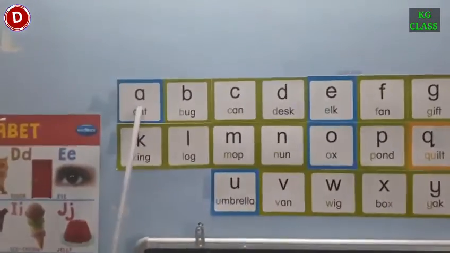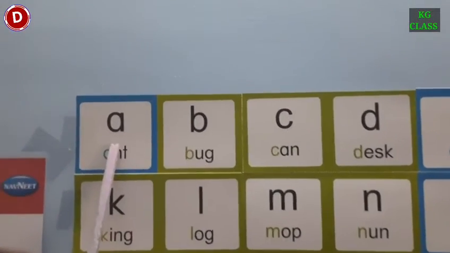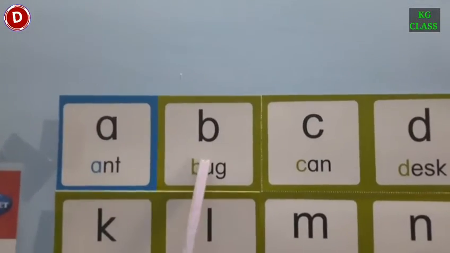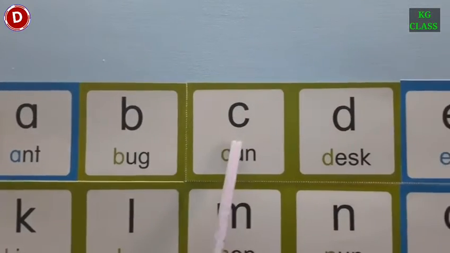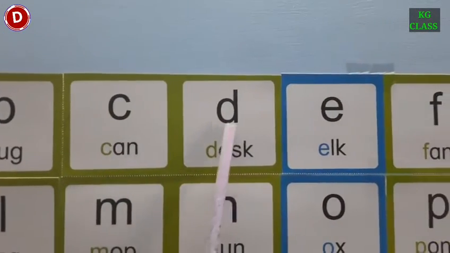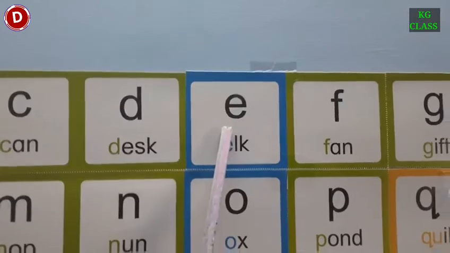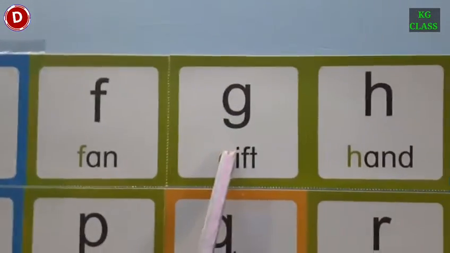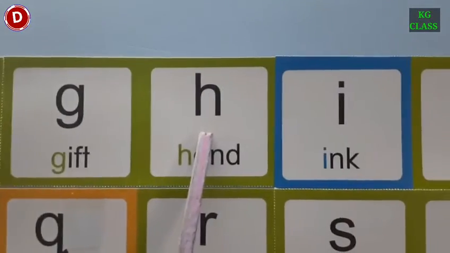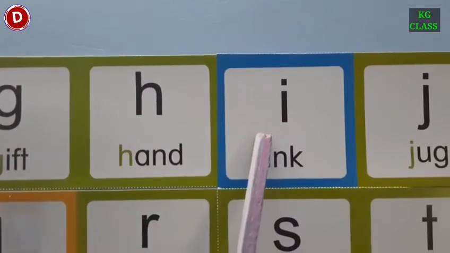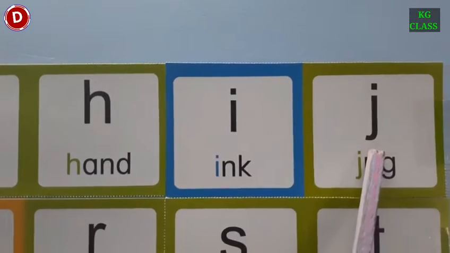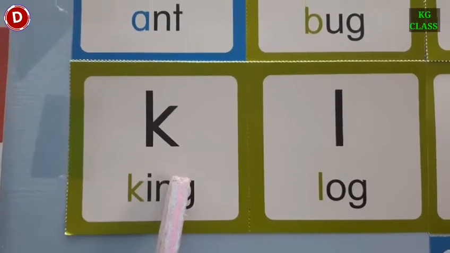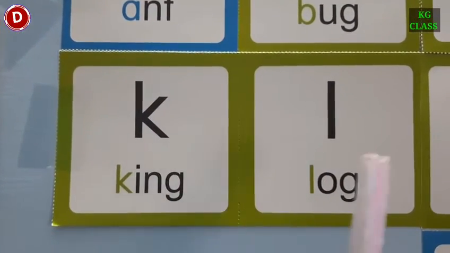Children, have a look. This is small a. This is small b. Small c. This is small d. Small e. Small f. Small g. Small h. Small i. Small j. After j comes k. This is small k.